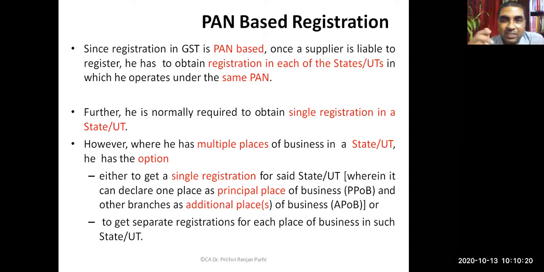Yeah, here you see, this is the kind of situation where you got a choice. You may go for a single registration. If you go for a single registration, you may mention one place as the principal place of business. Other places are additional places of business. That is option 1. Or you can have separate registrations for each place. So within the state, you got an option. But if it involves different states, then you don't have any option. With respect to each state, you have to have separate registrations. Okay. Is this concept clear now? Yes, sir. Okay.